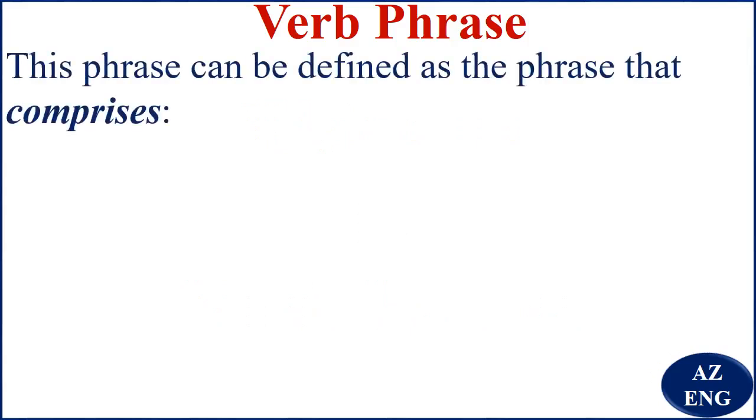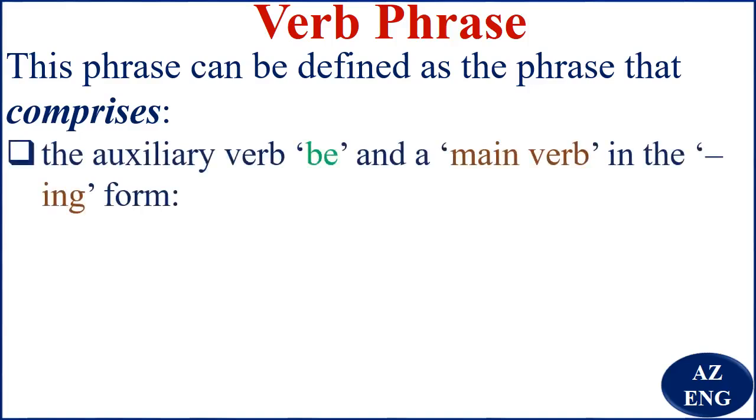So we've got this phrase, which can be defined as the phrase that comprises the auxiliary verb be and a main verb in the ing form. Now when we are talking about the auxiliary verb be, you should remember that we are talking about, let's say, am, is, are, was, were. So do not forget that.